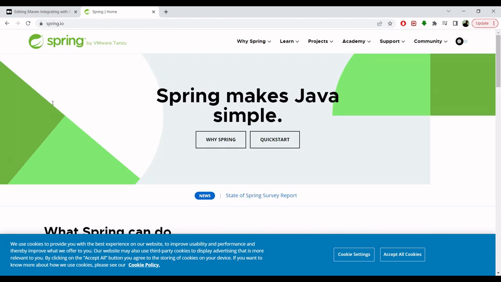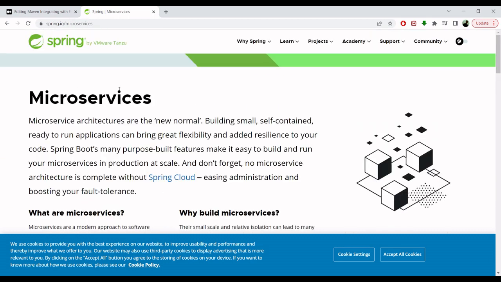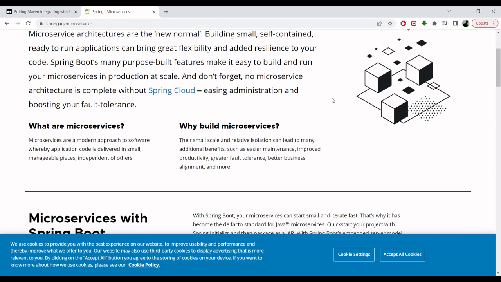So without further ado, let's simply focus on microservices, which is a modern kind of architecture, the new normal for building small and self-contained ready-to-run applications.